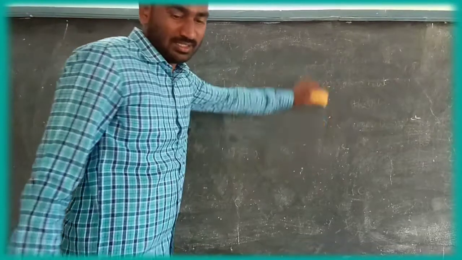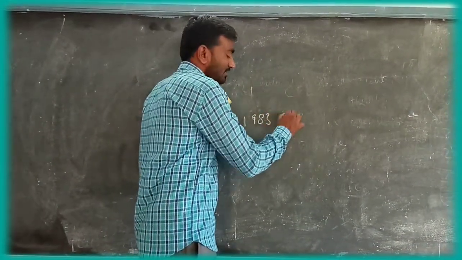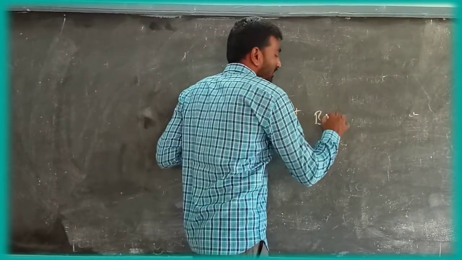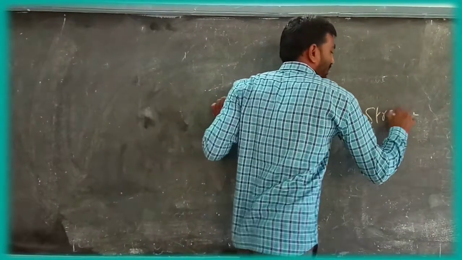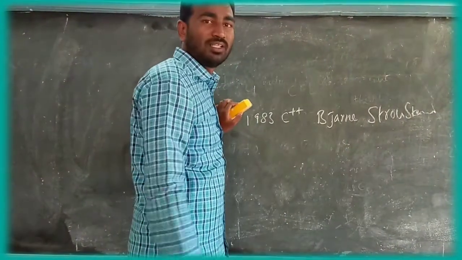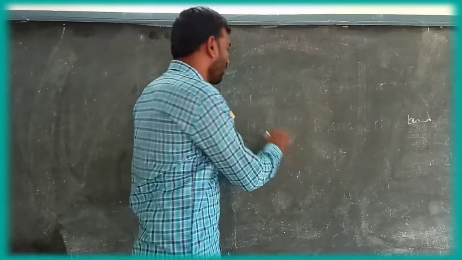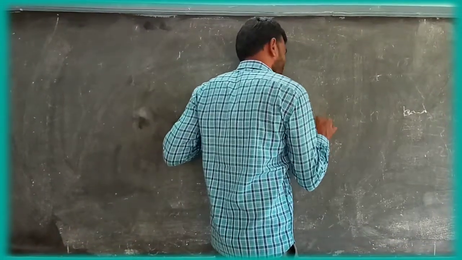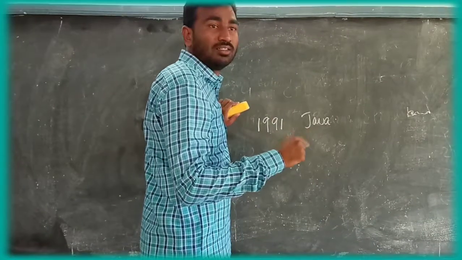In 1983, C++ was developed by Bjarne Stroustrup at Bell Laboratories in USA. And in 1991, the Java language was developed by the father of Java, James Gosling.